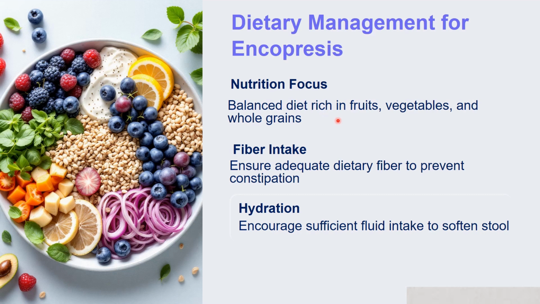Now come to the nutrition or diet recommended for a child having encopresis. They should get a balanced diet which is rich in fruits and vegetables. Green leafy vegetables are very helpful, and whole grains. Many times the child can take fruits with the cover, washed properly. Take fruits like apple with the cover, don't peel it. Similarly, in vegetables, carrot and cucumber can be taken with the cover without peeling, so that adds fiber to the diet.